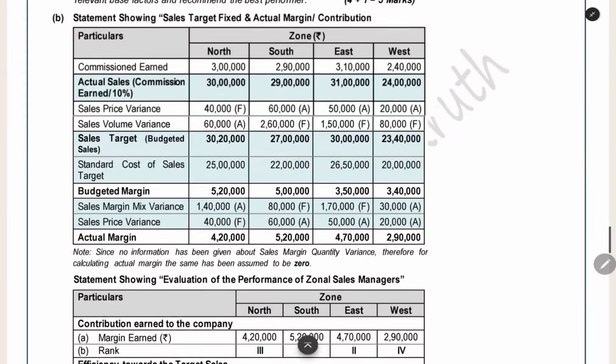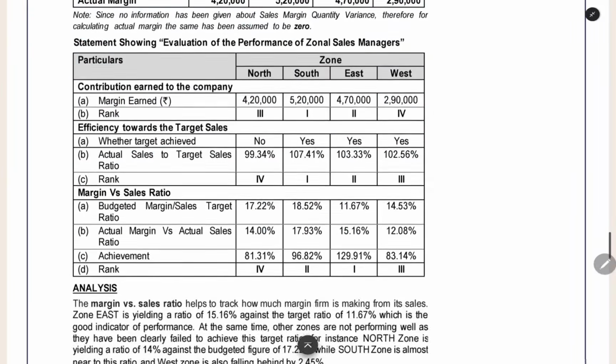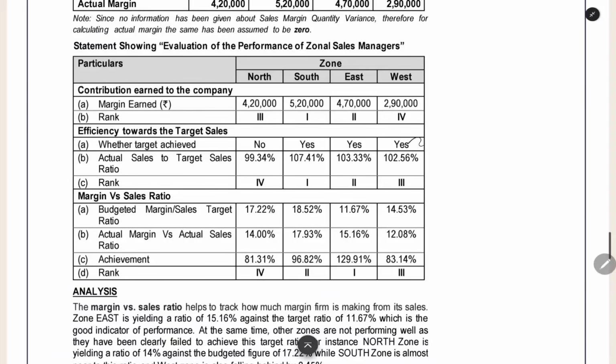The next thing is efficiency towards target sales. Target sales achieved or not, that we are seeing. Here for North division alone if you take, the target sales is 30,20,000. What is the actual sales they achieved? 30 lakh. So target is not achieved. Like that they are comparing the target sales and actual sales and saying whether it is achieved or not. In first North division it is not achieved, but remaining divisions it is achieved. They are saying the actual sales to target sales ratio. Actual sales in the numerator divided by target sales in the denominator. That percentage they have given, and they have given the ranking based on that percentage.